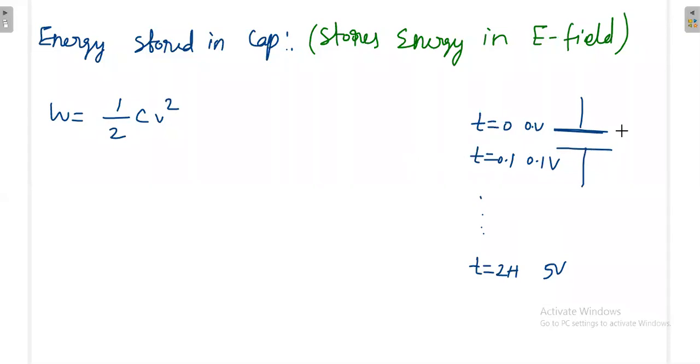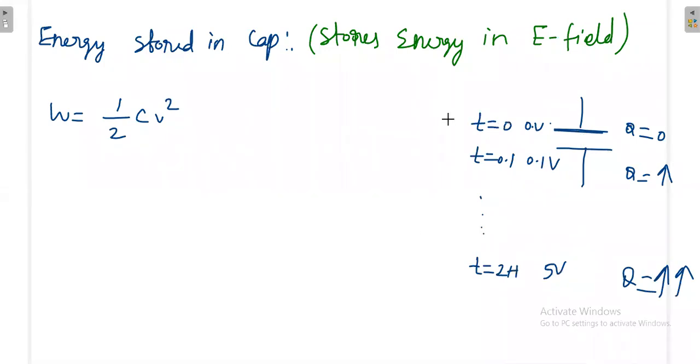Because what is constant? Capacitance is constant. Slowly the charge is built up. If charge increases, voltage increases. Again, it's like a parallel process. Now the charge is 0, then the charge is something, and finally the maximum charge is reached. So slowly the charge will increase, and slowly the voltage of the capacitor.